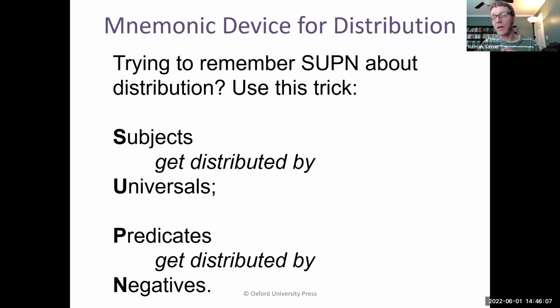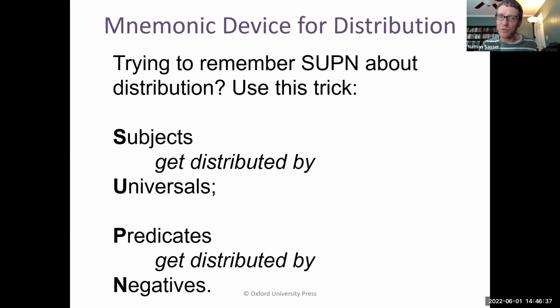All right, let's do some practice. Oh, wait, before we do that, a mnemonic device, like a memory trick, for remembering distribution. The mnemonic is SUPN, and here's what it stands for. Subjects get distributed by universals.